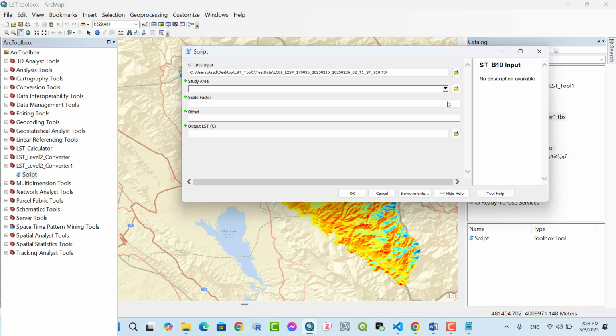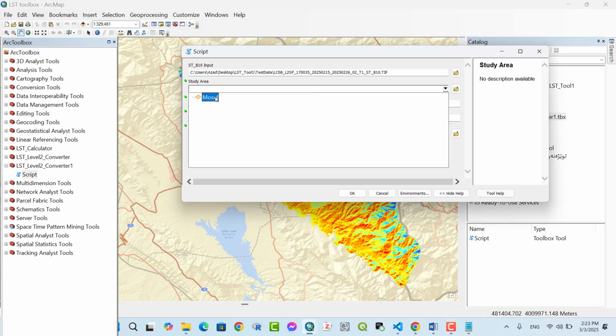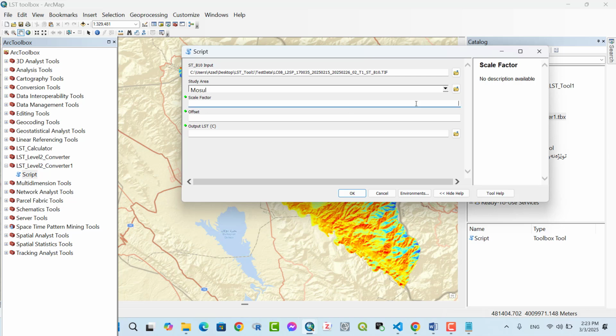And then select the study area. Scale factor 0.0034182.